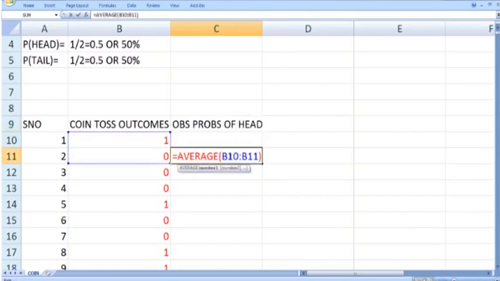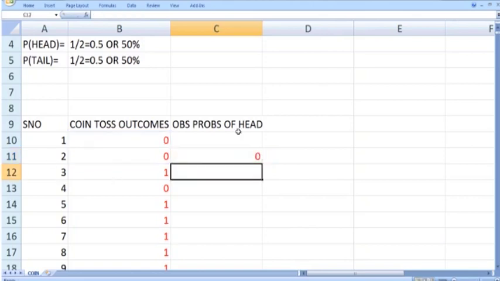Now just put a $ sign here to the first entry, which is $B$10. So a dollar before the column heading B, and a dollar before the row heading, which is 10. I'm fixing this first entry while leaving the B11 cell as it is.